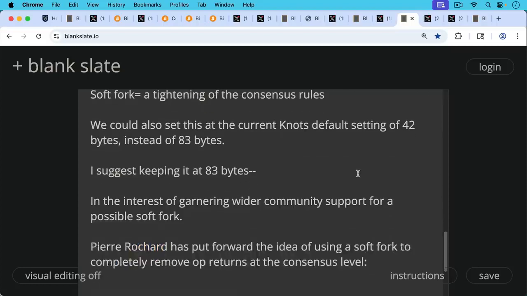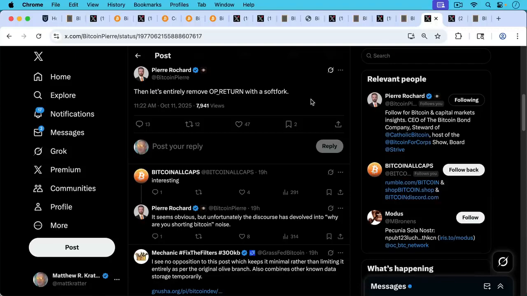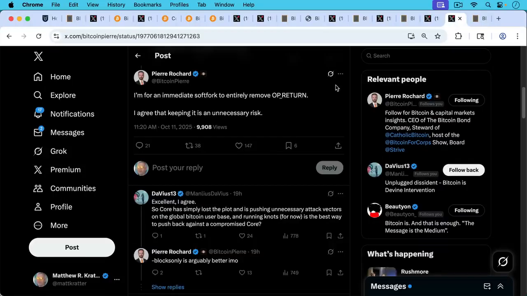And Pierre Rochard has interestingly recently put forward the idea of using a soft fork to completely remove op returns at the consensus level. So I would say keep them at 83 bytes, but he's actually advocating for completely removing them. He writes here, this was October 11th, so recently, "Let's entirely remove op return with a soft fork." This would be a consensus level change. And Pierre writes here, "I'm for an immediate soft fork to entirely remove op return. I agree that keeping it is an unnecessary risk," and I would definitely agree with that.